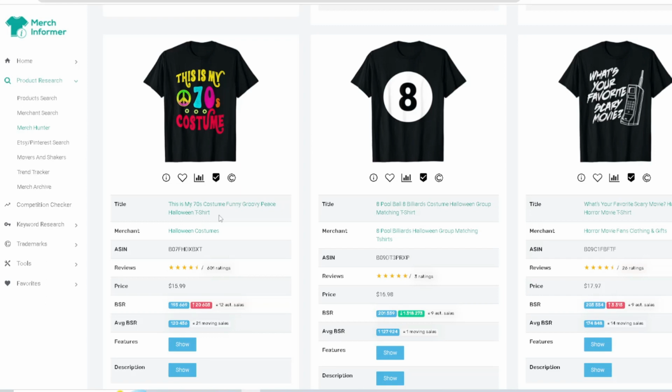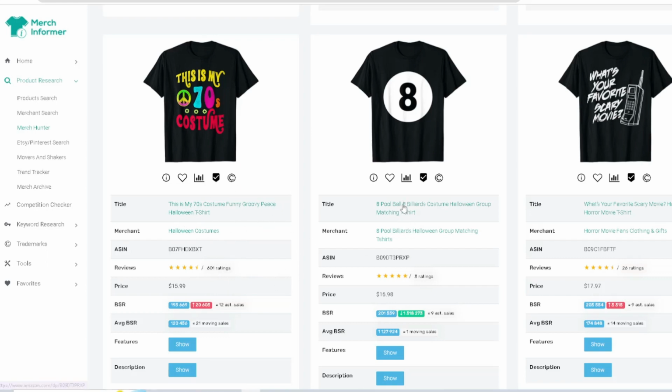This is my frog costume. This is my monkey costume. This is my pumpkin costume. You can go on and on, but it just obviously has to make sense. But you can see that this is a top seller and it's not going to start trending down. You can see 601 ratings. So it's been up for a while, I'm assuming, but just looking at the data, it's a top selling niche.